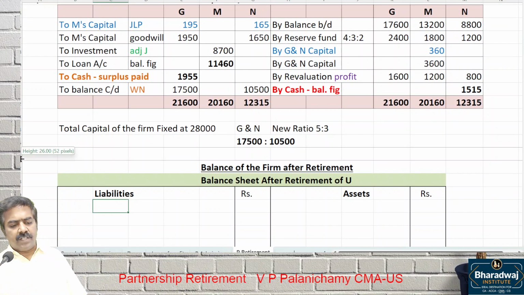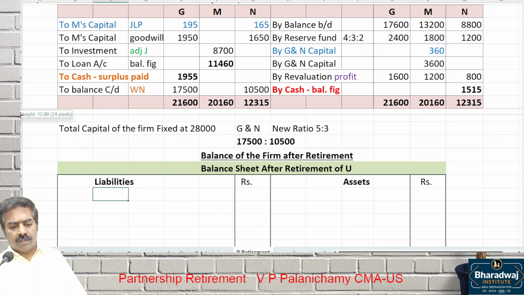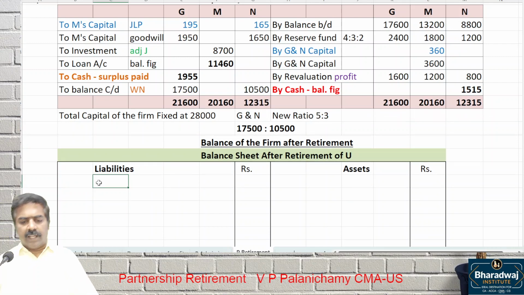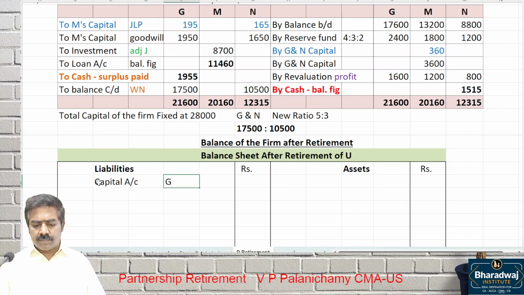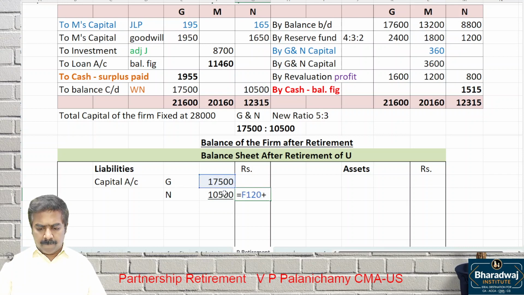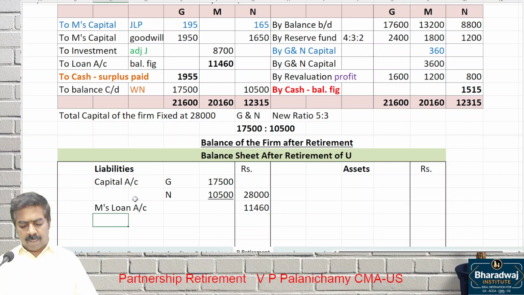Start the balance sheet for case 1. Liability side, listen. Capital account of which partners will come? G and N. N: 17,500 and G: 10,500. Total capital is fixed at 28,000. Then M's loan account, and the balancing figure for M's loan account is 11,460.